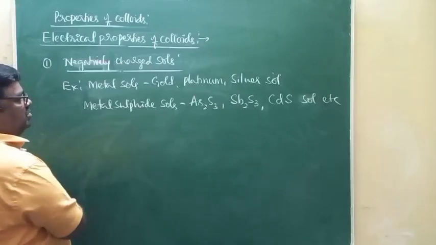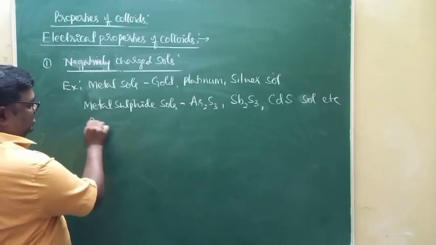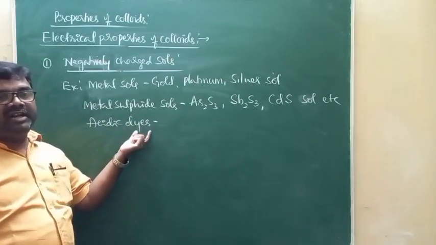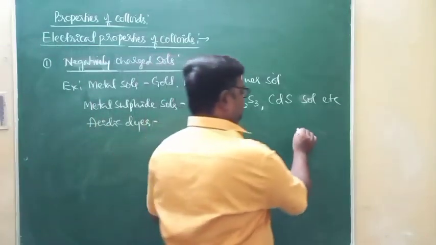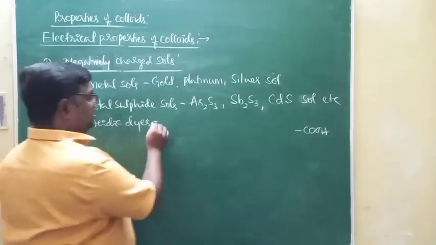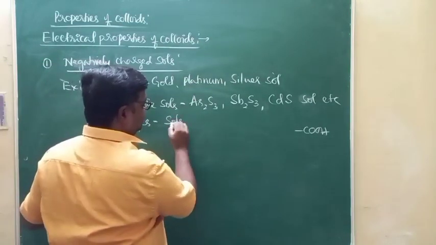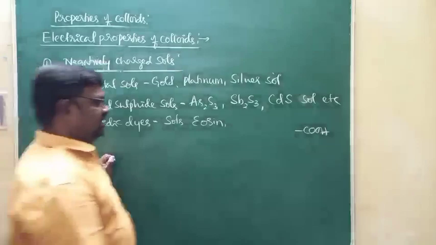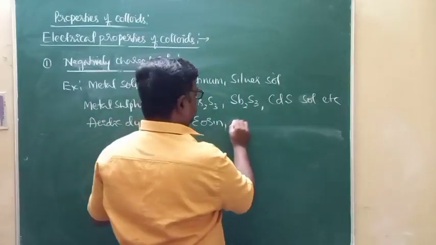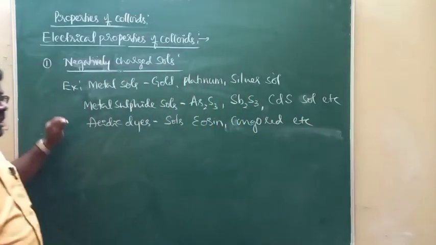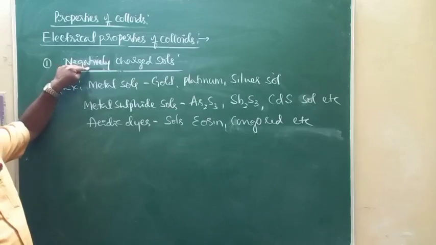Similarly, I'll give some more examples for negatively charged sols, like acidic dyes. Acidic dyes are colored organic compounds containing acidic groups like the COOH group. For example, sols of eosin, and of course sols of Congo red. These are the examples for acidic dyes, and they are negatively charged sols. In these cases, colloidal particles carry negative charges.